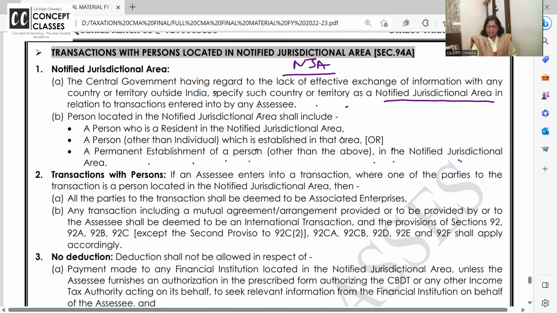बात समझ में आ रही है? तो पहले तो सेंट्रल गवर्नमेंट will declare certain area as an NJ. Then person located in NJ shall include person who is resident in the NJ or person other than individual who is established in that area as partnership LLP or a PE of the person in the NJ. ठीक है? Right.